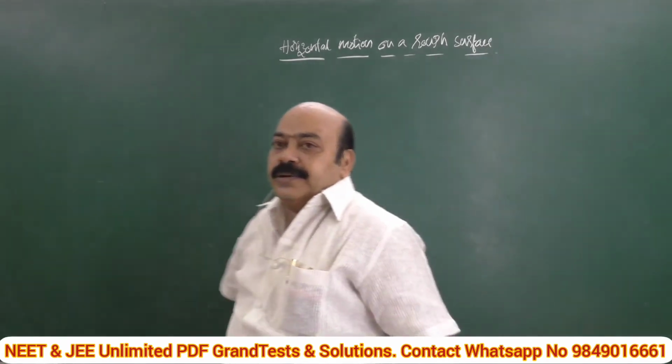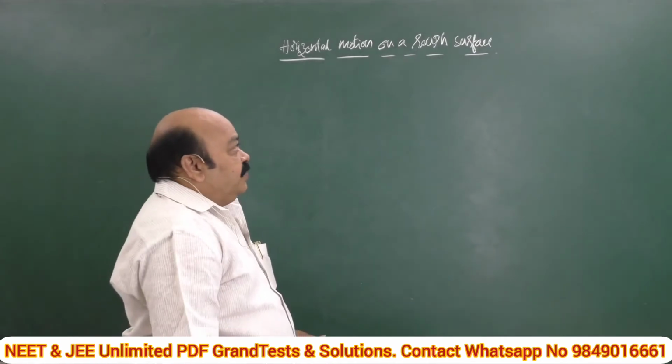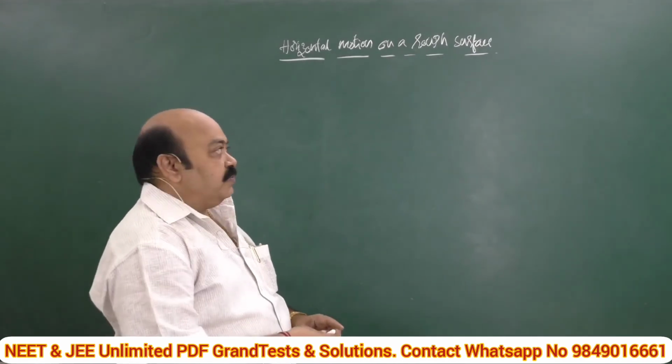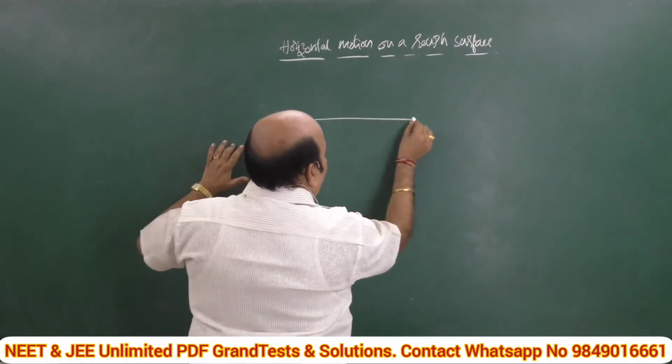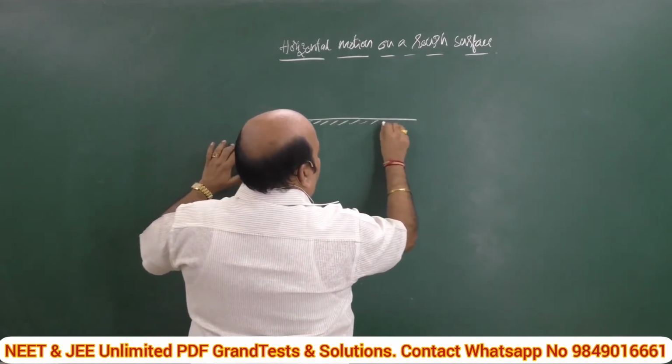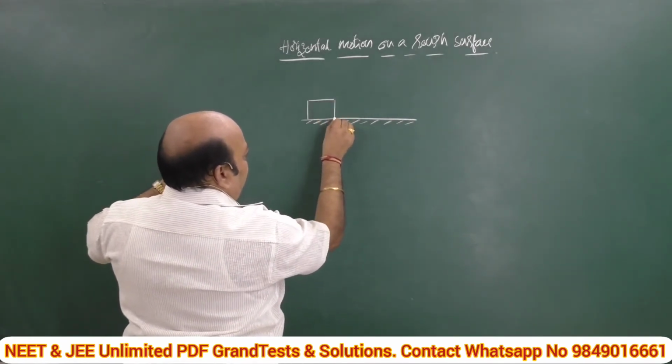Rough means where there is friction. If there is no friction, it is called a smooth surface. Now see, it is a surface on which another body is placed.